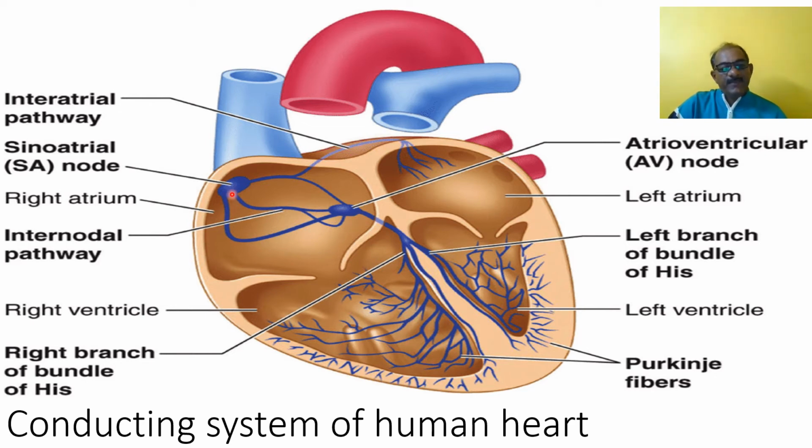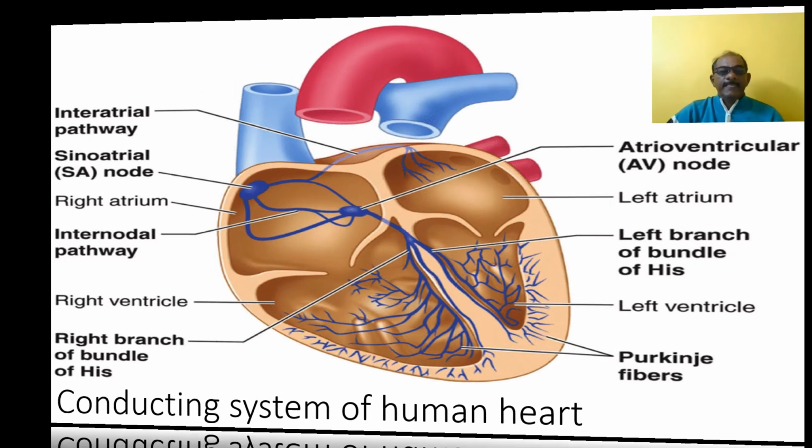SAN is called the pacemaker and AVN is called the pace setter, because SAN has the highest degree of rhythmicity and it first originates the cardiac impulse. So SAN is called the pacemaker and AVN the pace setter. In this way, the conducting system of the heart works in this fashion.